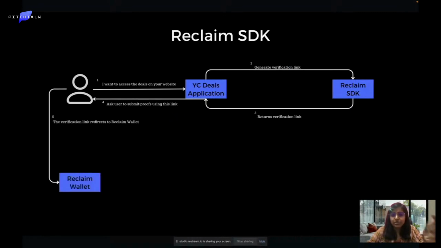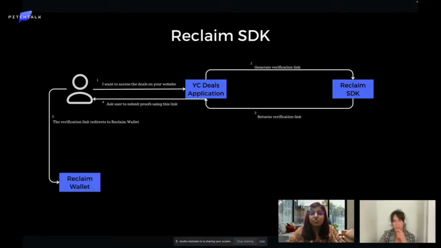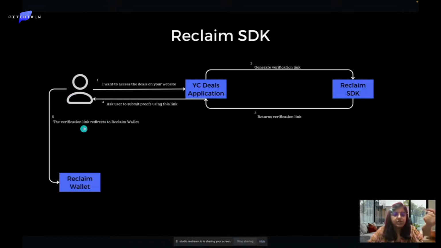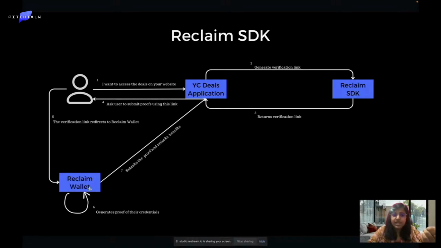And all this while, I should stress the point that YC does not provide APIs of the data. So now the user can use the verification link, go to ReClaim Wallet, generate a proof of the credentials, and then submit it back to the YC Deals website. And that is how they get access to the deals.